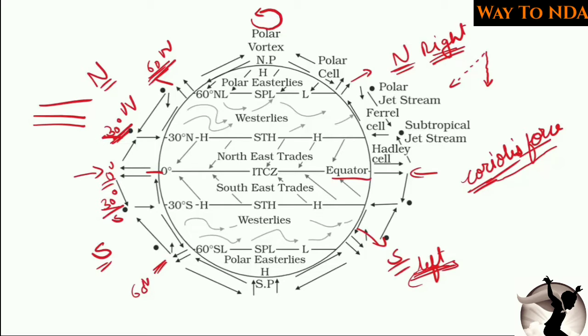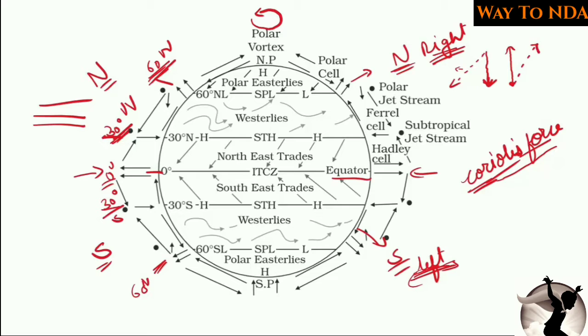So the right side of the wind is this, and it has got deflected towards the right side in the northern hemisphere. Similarly, if it is originating from this point and going in this direction, due to the Coriolis force, it will again get deflected to its right side.